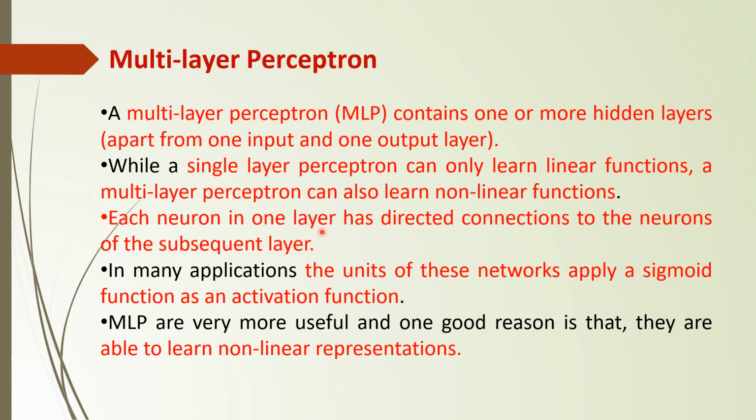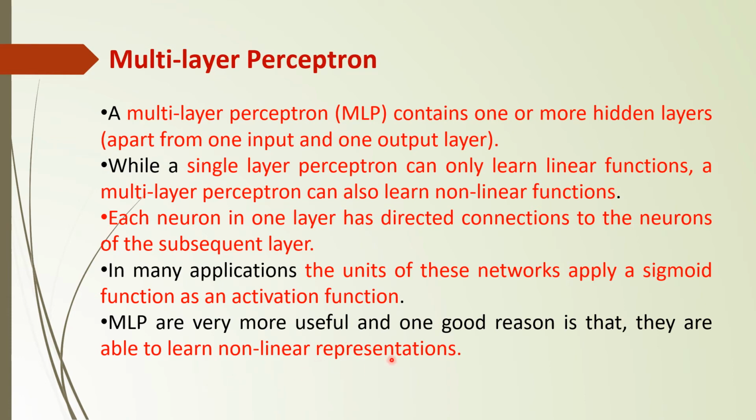Each neuron in one layer has directed connections to the neurons in the subsequent layer. We know the idea of a multi-layer neural network. We are having intermediary layers. All the nodes in one layer are connected to all the nodes in the next layer. In many applications, the units of these networks apply a sigmoid function as an activation function. MLPs are very useful, and one good reason is that they are able to learn non-linear representations.